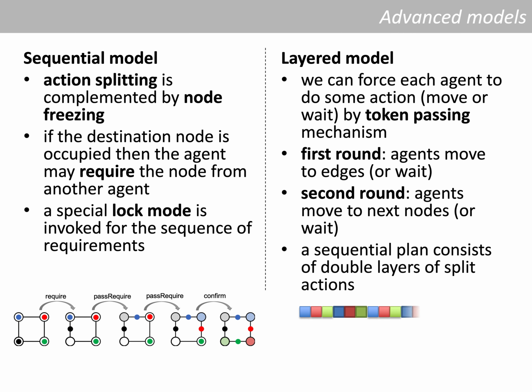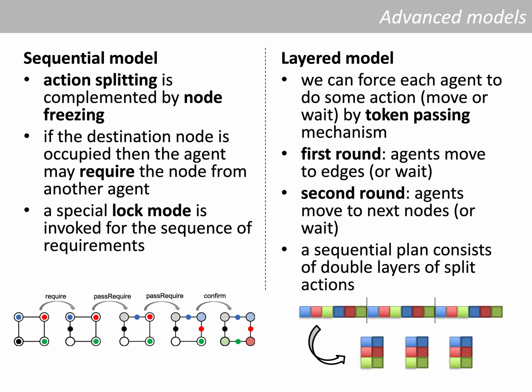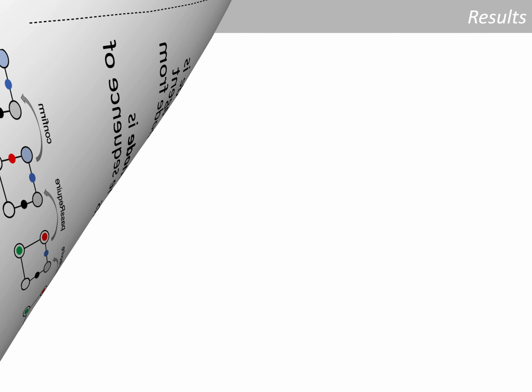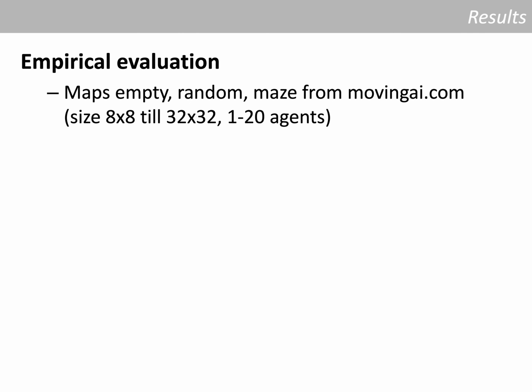It's easy to parallelize a sequential plan obtained using this model because this plan consists of a sequence of layers and each layer describes opening and closing actions for the agents. So the multi-agent path planning can be solved easily using these parallel steps. So how do these models compare? We use the problems from the Moving AI library and we use the FF planner to solve them.